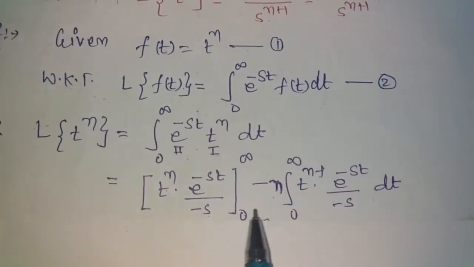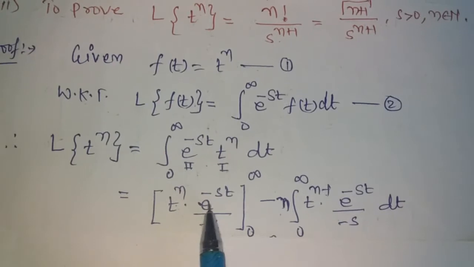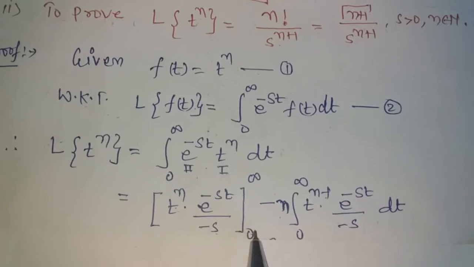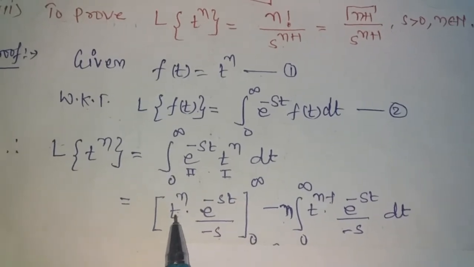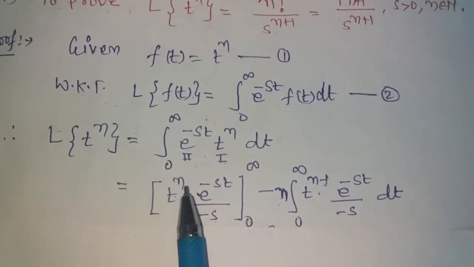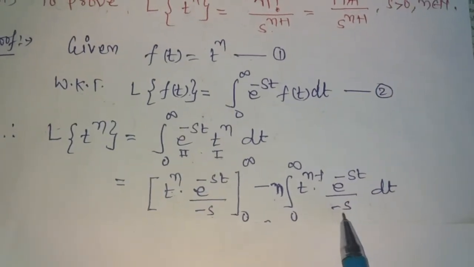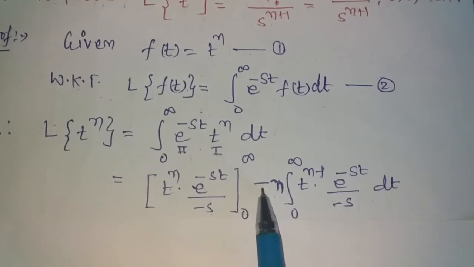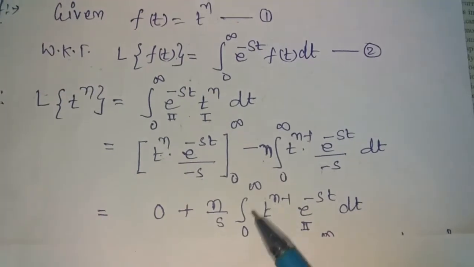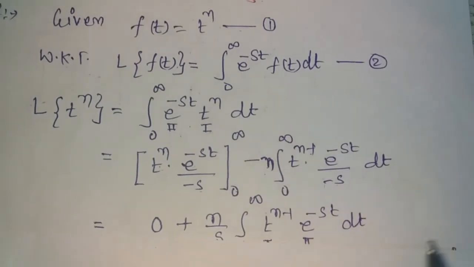Now in this expression we put the limits in place of t. The upper limit gives e raised to minus infinity, which becomes 0, and for the lower limit we put t equal to 0 and we get 0. So the upper limit and lower limit both give 0, and the result of this expression becomes 0. Now here minus s is a constant, we take it outside the integral sign and we get plus n by s, integral from 0 to infinity of t raised to n minus 1 into e raised to minus st dt.